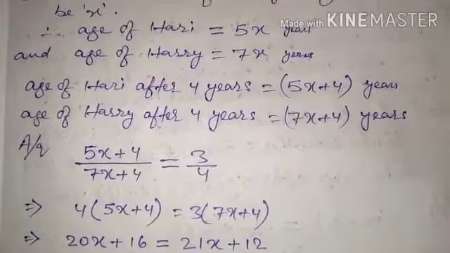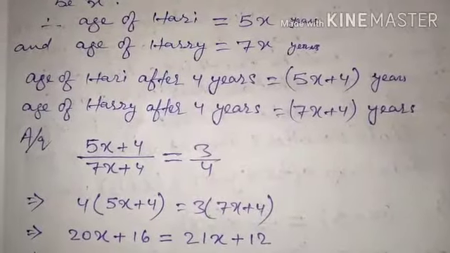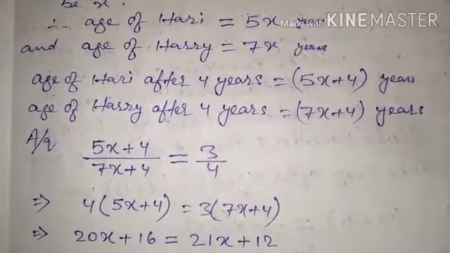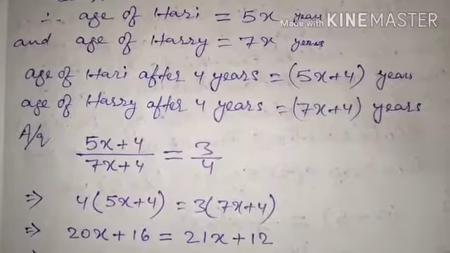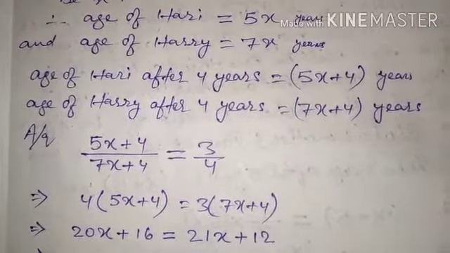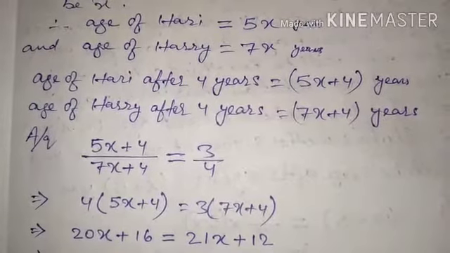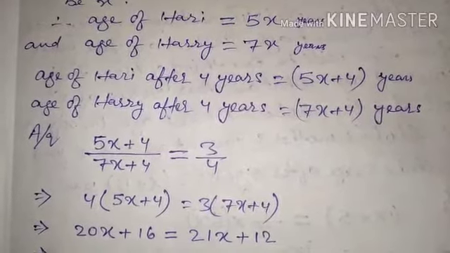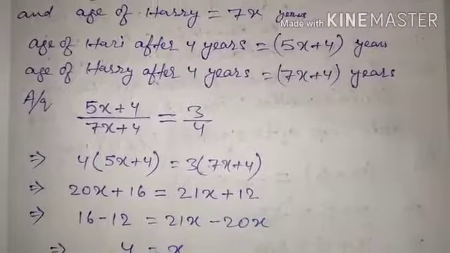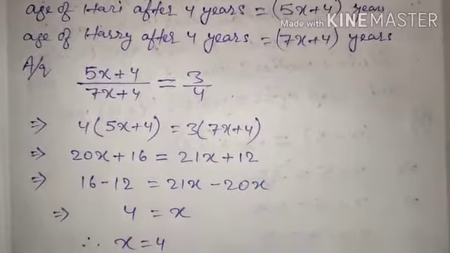It's quite easy. I don't think you will have any problem. It's simple stuff. After 4 years you have to calculate the age. So whatever age it is right now, just add 4 to that. Their ages right now are 5x and 7x. It means present ages are 5x and 7x. So I simply added 4 to both the ages. So we got their ages after 4 years.